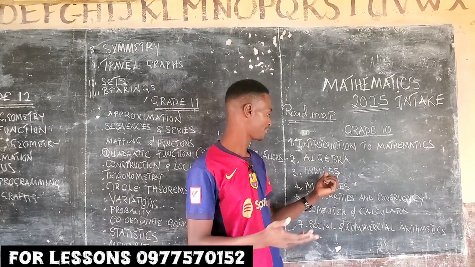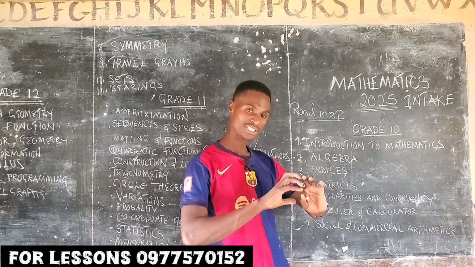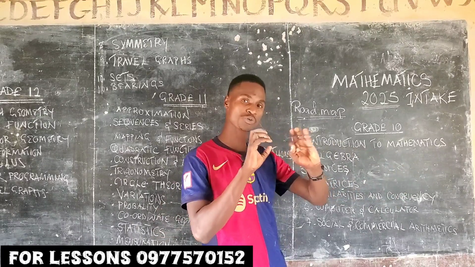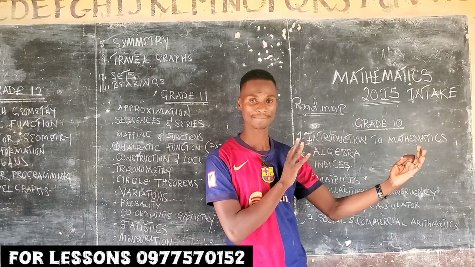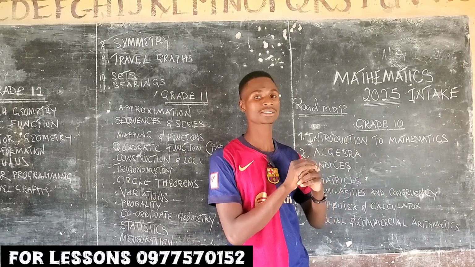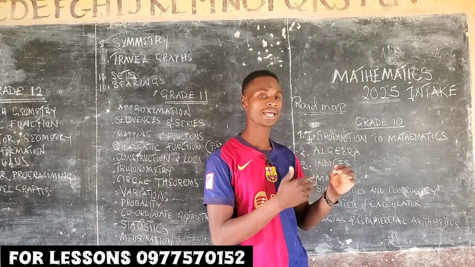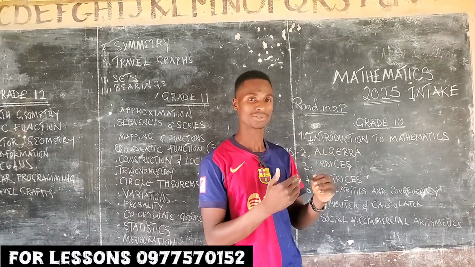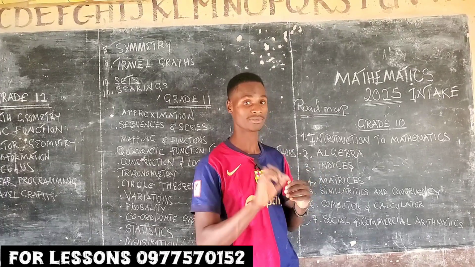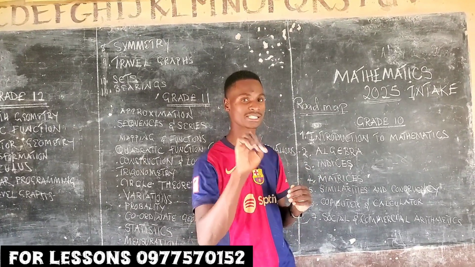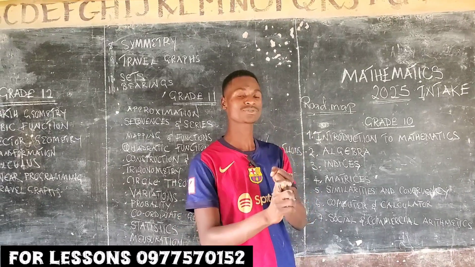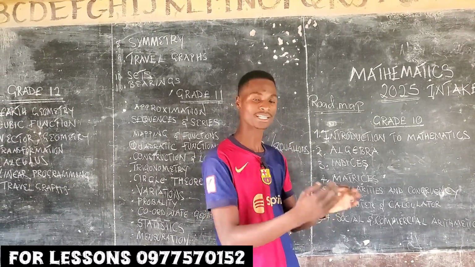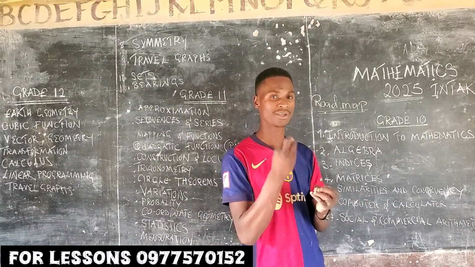Matrices equally, or even indices. After teaching you examples, we use some of the examination questions, past papers. Okay? Someone may ask, how do you cover everything within a space? So that is one of the strategies we use here. Examples, we use examination questions. Exercise, we use examination questions. After teaching, of course. That is what you do.